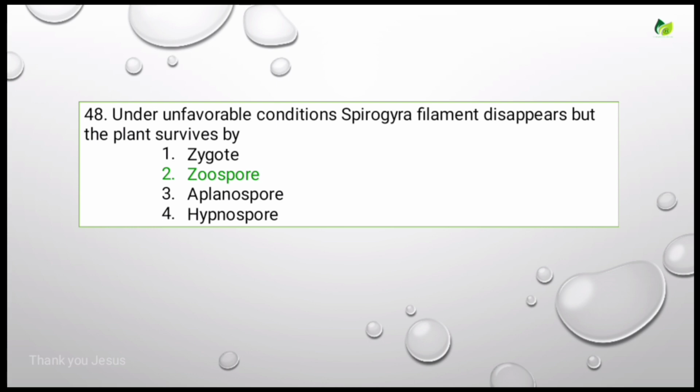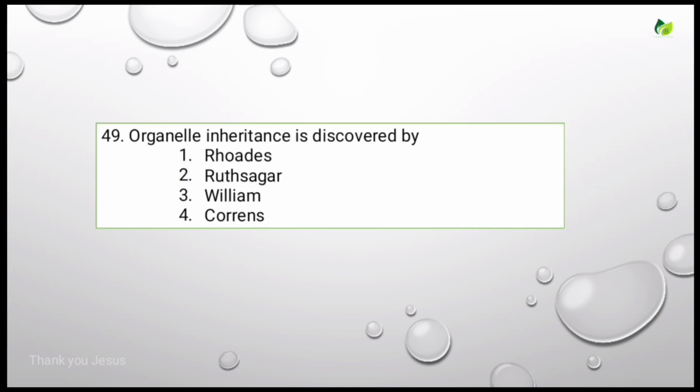Okay, let's see the next question. Organelle inheritance was discovered by. Options are Rhoades, Ruth Sager, William, Correns. The correct answer is Ruth Sager. She proposed organelle inheritance for the first time.